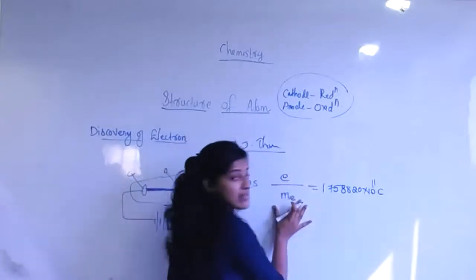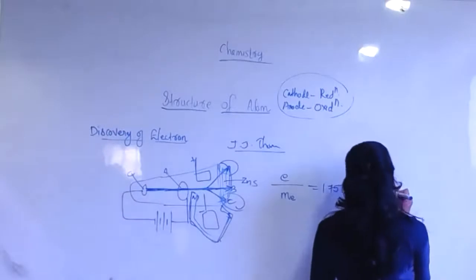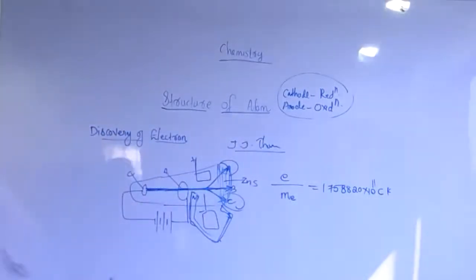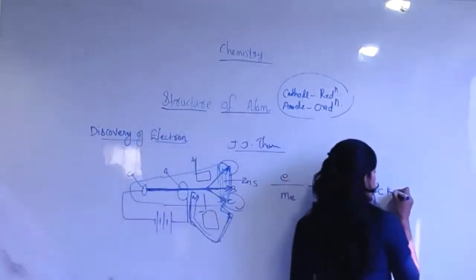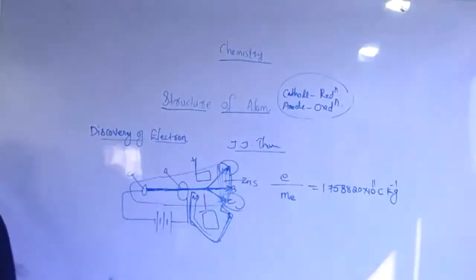Coulomb. And the unit of mass? Kilograms. So coulomb per kilogram. Okay, this is the electron e by m ratio Thomson discovered.